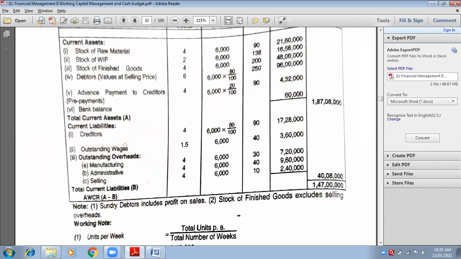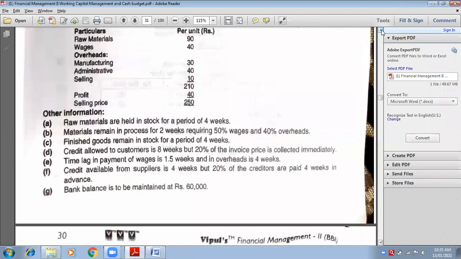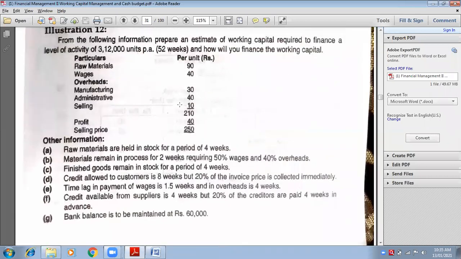16,80,000. Very good. Now see what they have done. 16,80,000 is their total answer. You have calculated both together. They have calculated separately. Manufacturing overheads 30 per unit, 6,000 units for 4 weeks, and administrative again 6,000 into 40 into 4 weeks. But here they have calculated selling overheads also. If it is outstanding overheads, we will calculate selling overheads also.